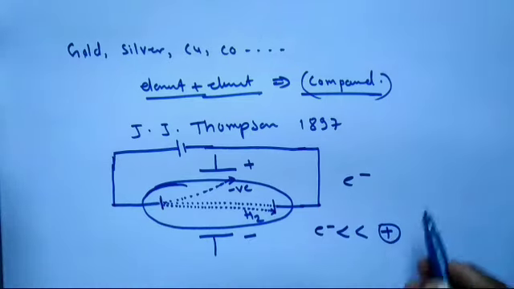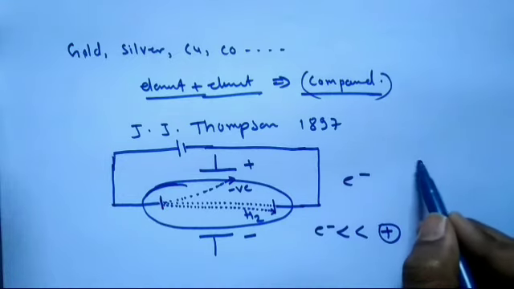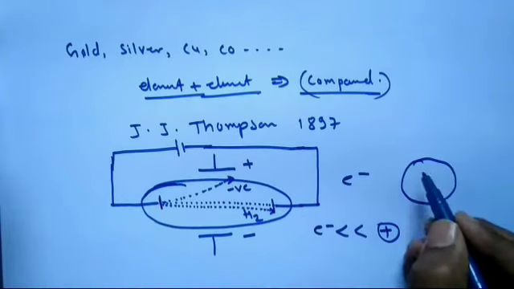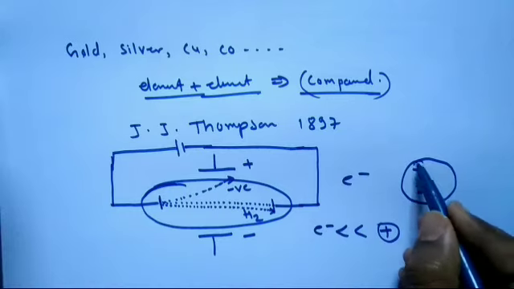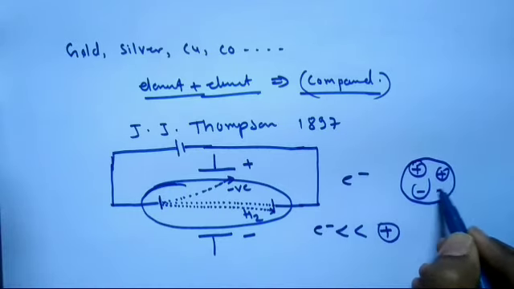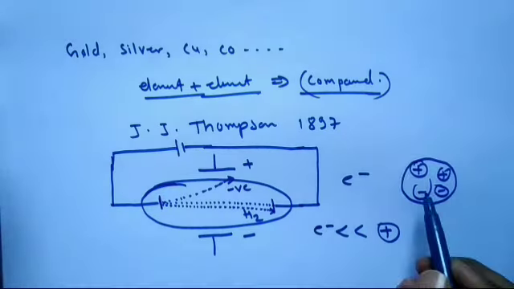So he concluded the atom is nothing but a dough of positive and negative charges.